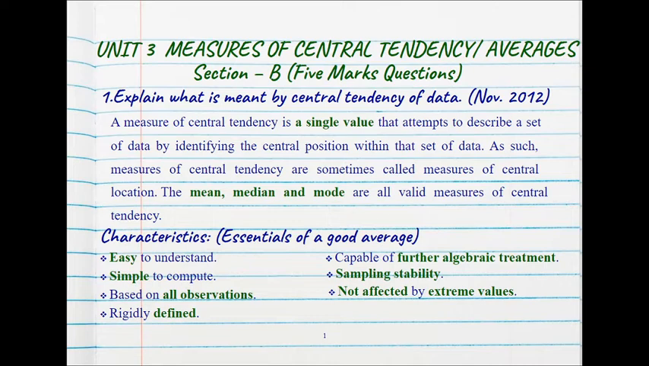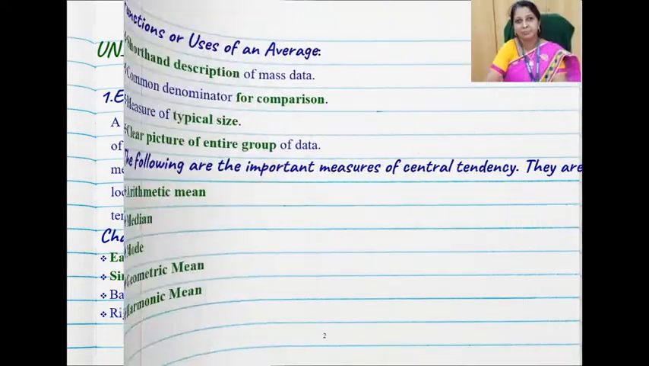The characteristics or essentials of a good average are that it is easy to understand, simple to compute, based on all observations, rigidly defined and capable of further algebraic treatment with sampling stability, and it is not affected by the extreme values. So these are the characteristics or the essentials of a good average.